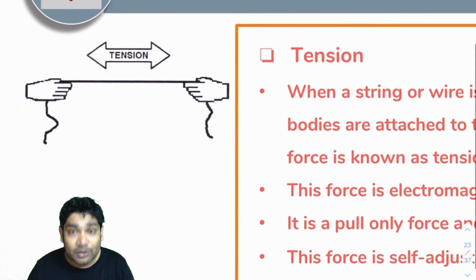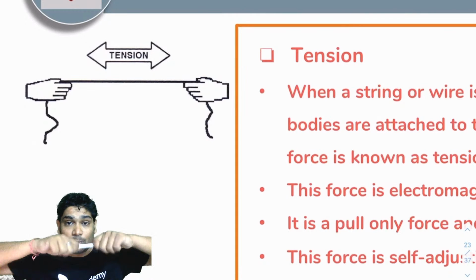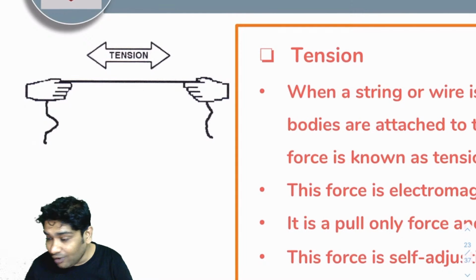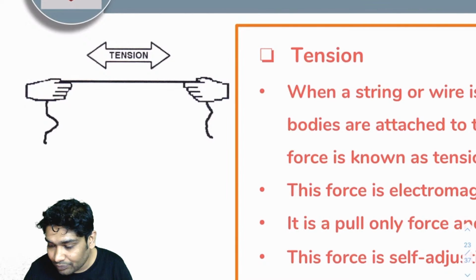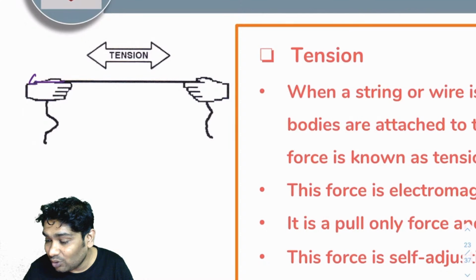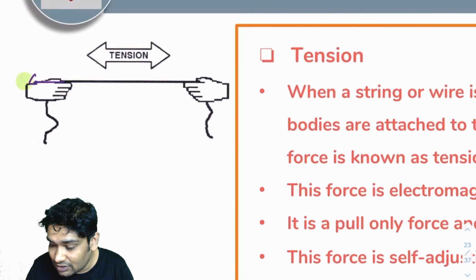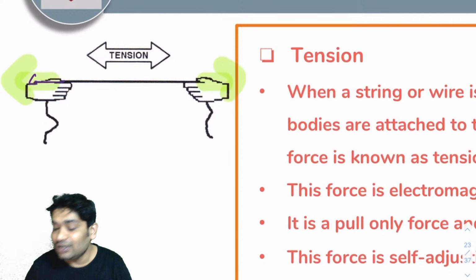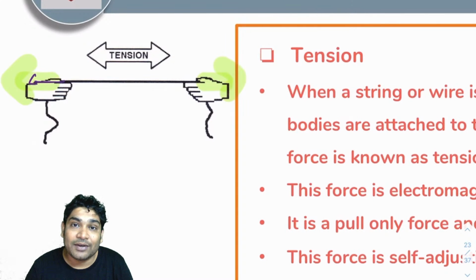What is happening is, when you're holding a string tight, pulling it from both sides, if I only focus on a small part, you can say that this guy applied a force, this guy applied a force, and the net force is 0. That is why you don't see the string moving anywhere.